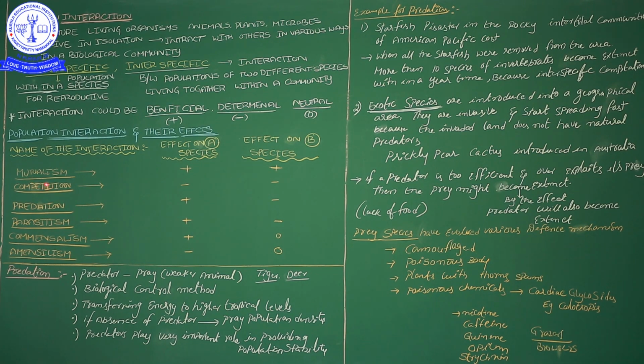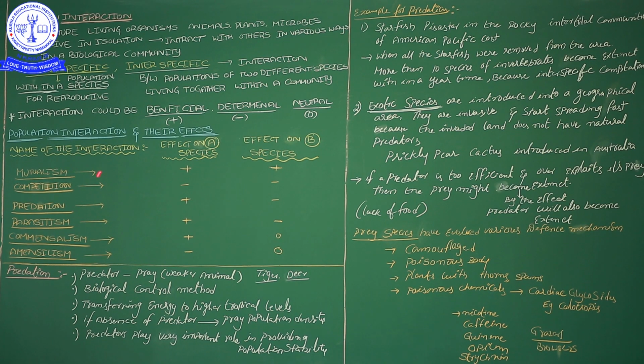The word mutual tells us it is a benefit for both interacting species. So here I have given symbols, species A and species B. Interaction means the relation between two different species, and in mutualism both species get a benefit.